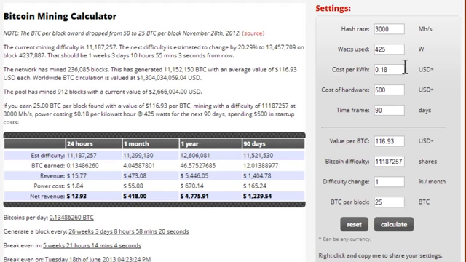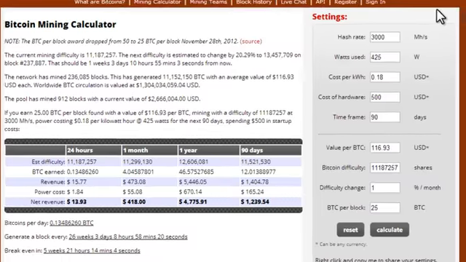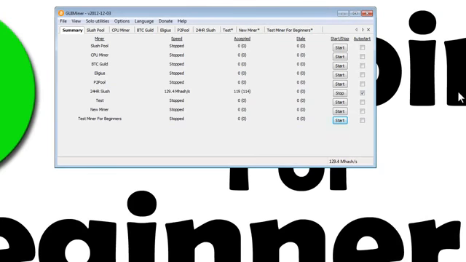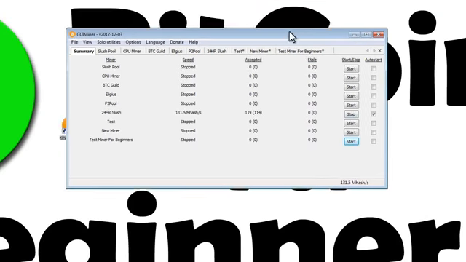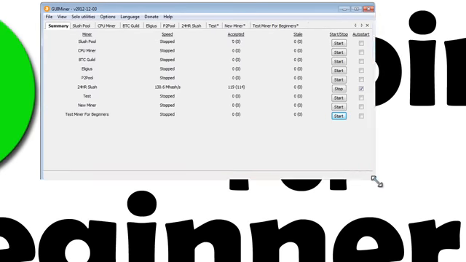I mean, that's pretty good. These numbers will obviously change depending on your computer specs and how much power you'll be using, but that'll give you a general ballpark idea of how much money you can make with your computer.